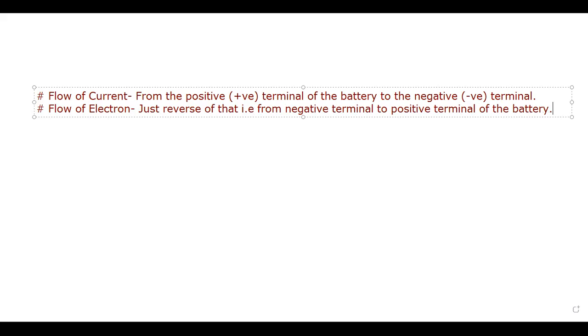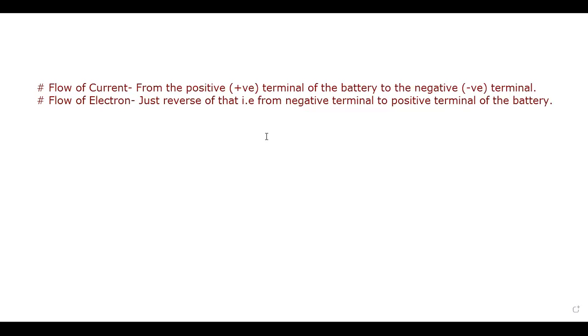So flow of current is always from the positive to the negative terminal of the battery, and negative to positive in case of flow of electrons. In an electrical circuit, we always follow flow of current only. I'll show you.